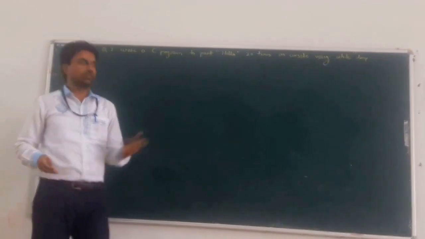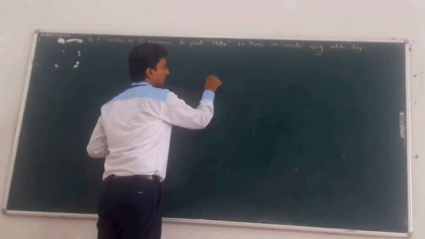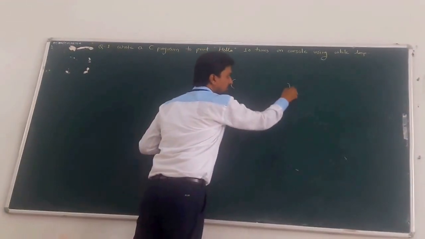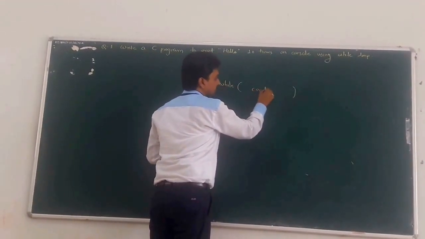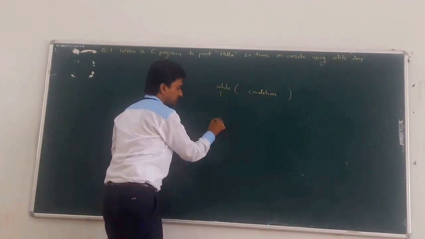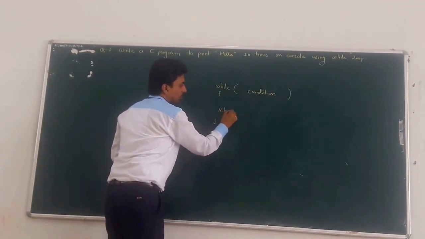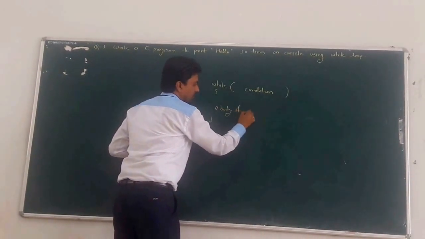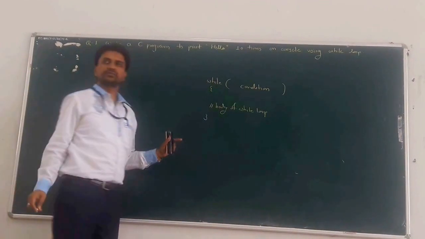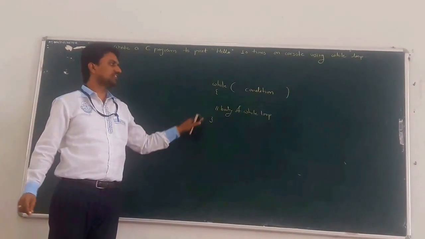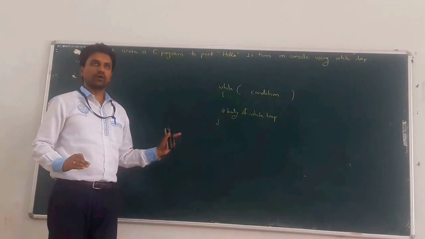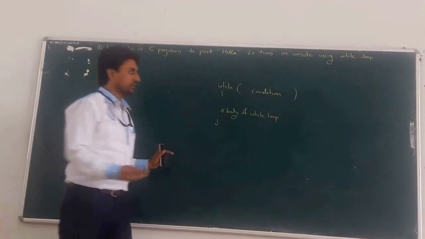So what is the syntax of the while loop and its flow? The keyword while, then parentheses, and inside the parentheses there is a condition. After the condition comes the body of the while loop. Clear? So this is the syntax for the while loop. Now what is the flow? How does this loop get executed?